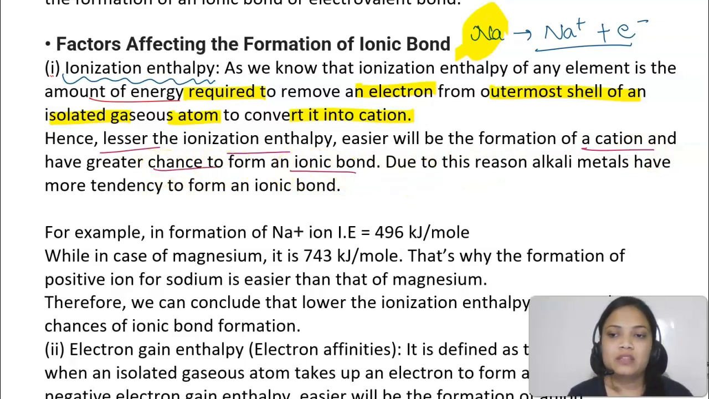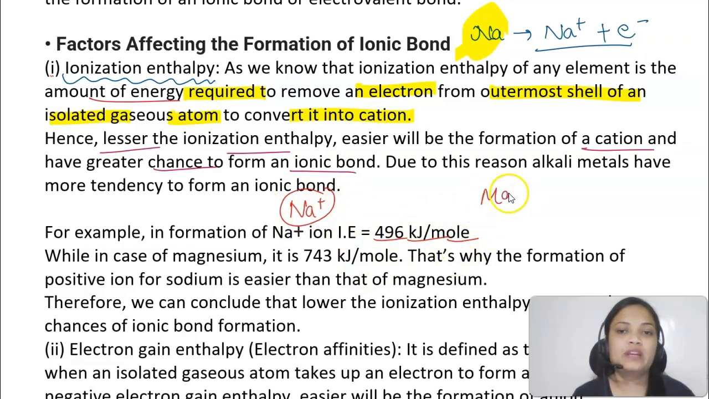So what is happening in this case is that lower ionization enthalpy favors ionic bond. Let me give you an example for that, student. In the formation of a sodium ion, how much energy is required? 496 kilojoule per mole. While if you want to make Mg2 plus from magnesium, how much energy is required? 743 kilojoule per mole.